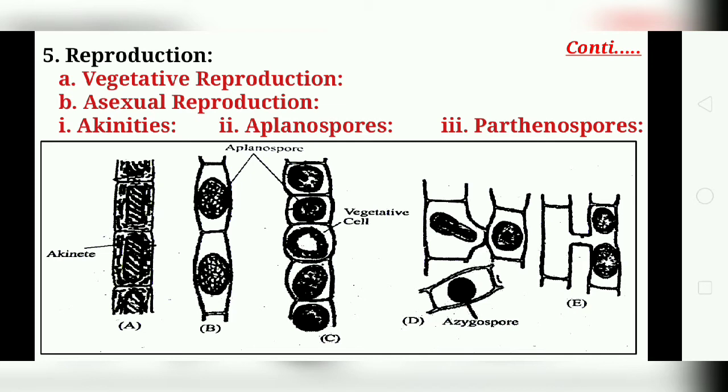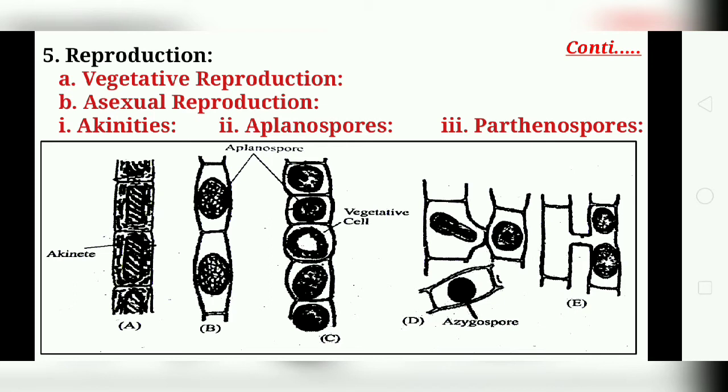Now the second part, that is the asexual reproduction in Spirogyra. This type of reproduction is reported in very few species of Spirogyra. It takes place by akinetes, aplanospores and parthenospores, also known as azygospores. The first one is the akinetes. These akinetes develop from a cell by laying down a thick and lamellate wall on the original wall. They may occur in chain form. Akinetes are resting spores with abundant food reservoirs.